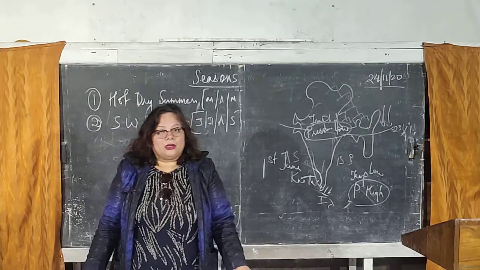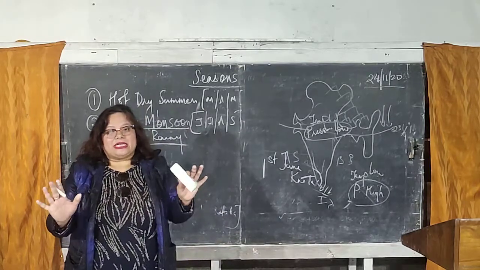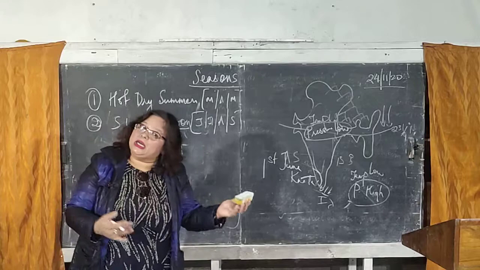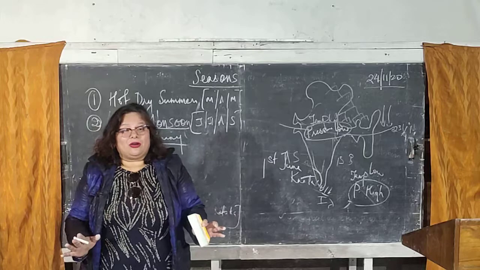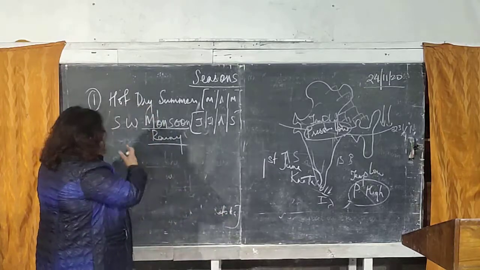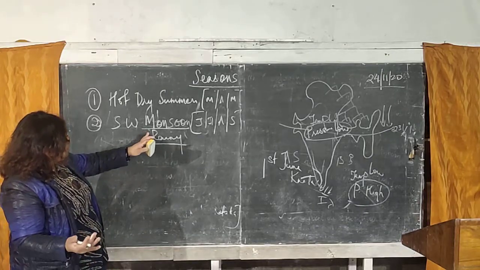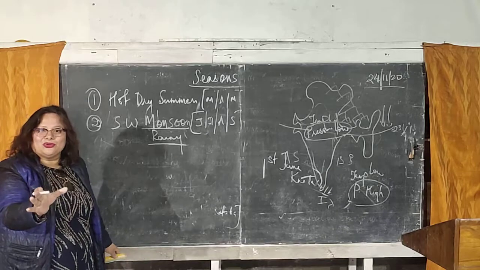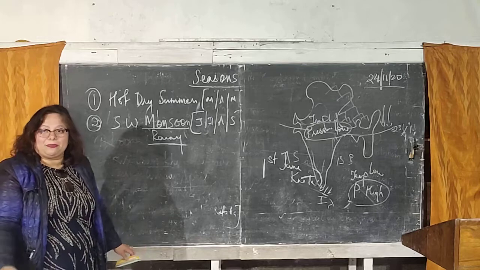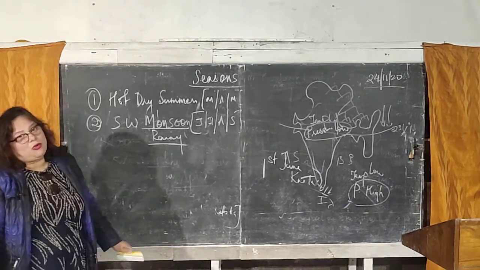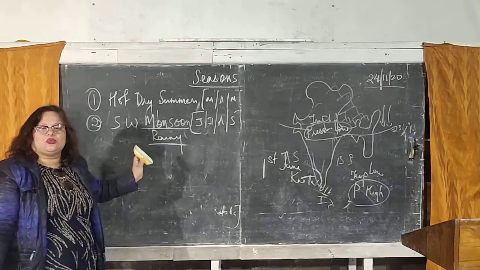monsoons are uncertain. So sometimes exactly on the 1st of June, the first shower of the rain is there in the state of Kerala. But sometimes the monsoons are early and sometimes the monsoons are late. Okay, so depending on the arrival of the monsoons, the departure of the monsoons also takes place. Like I told you, June, July, August and September is the right time for the monsoons. But the monsoons sometimes go up to the first week of October also, depending on the arrival of the monsoons. Okay, so this is how the second season, which is called the season of the southwest monsoon, begins.